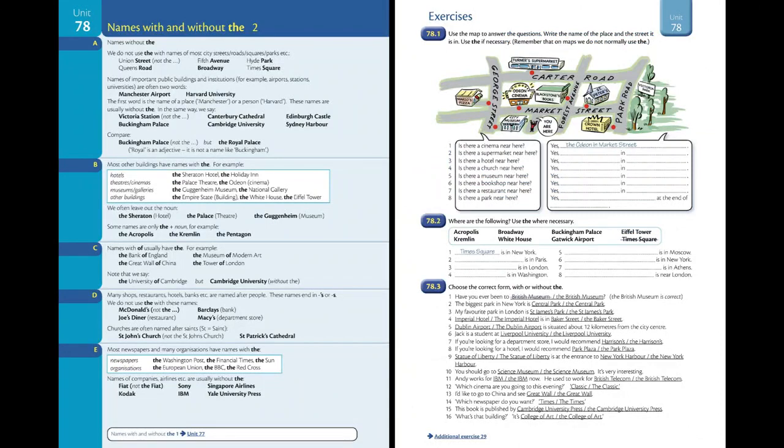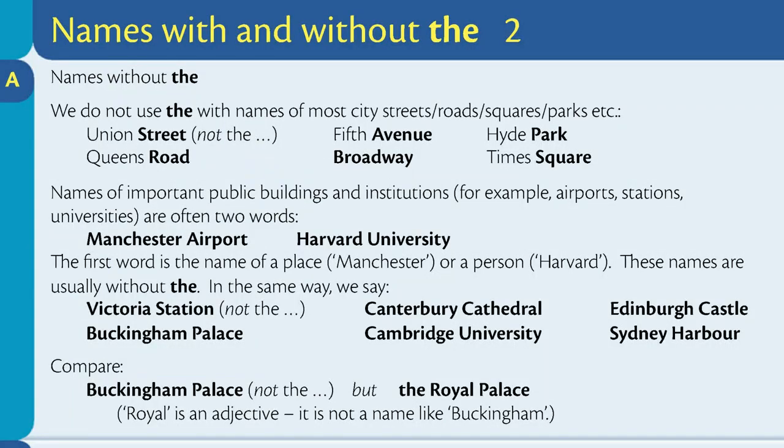Unit 78. Names with and without the, 2. Section A. Names without the. We do not use the with names of most city streets, roads, squares, parks, etc.: Union Street, Fifth Avenue, Hyde Park, Queen's Road, Broadway, Times Square.